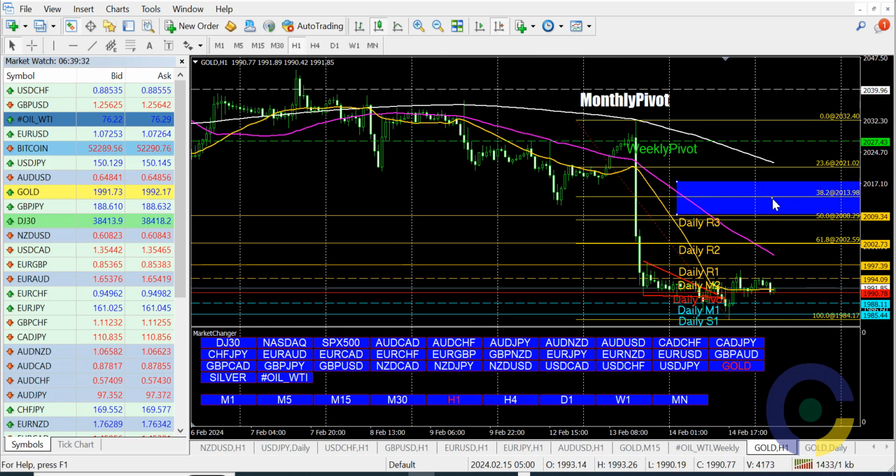So let's look at around this zone. This is a sell zone. If price reaches here, there's a confluence between the 50 period moving average and the daily resistance level 3 at 2009.34. So around that area, we will want to sell.